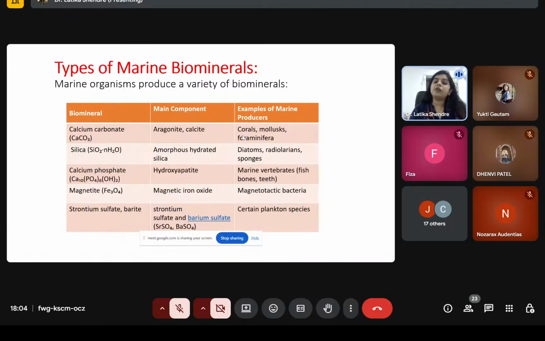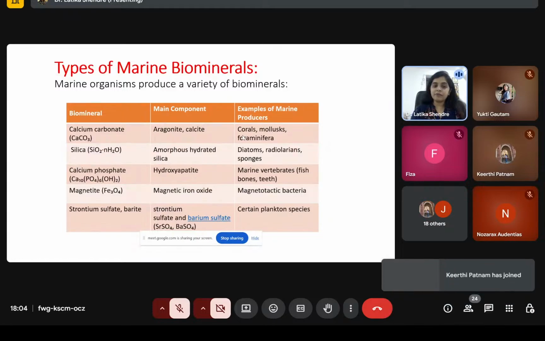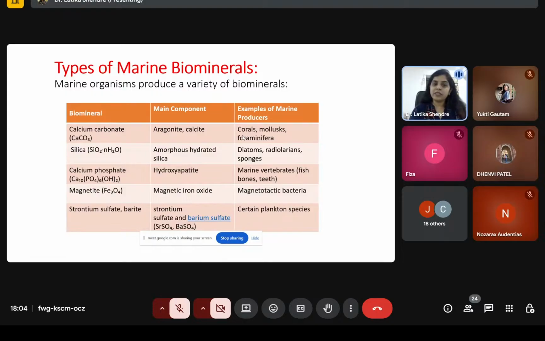Marine organisms produce a variety of biominerals like calcium carbonate, silica, calcium phosphate, magnetite, strontium sulfate, and barite. If we start with calcium carbonate, the main components in this biomineral are aragonite and calcite, and corals, mollusks, and foraminifera are the marine organisms that will produce calcium carbonate biomineral. After that, diatoms, radiolarians, sponges, they will produce silica biomineral, and in silica, amorphous hydrated silica is the main component.